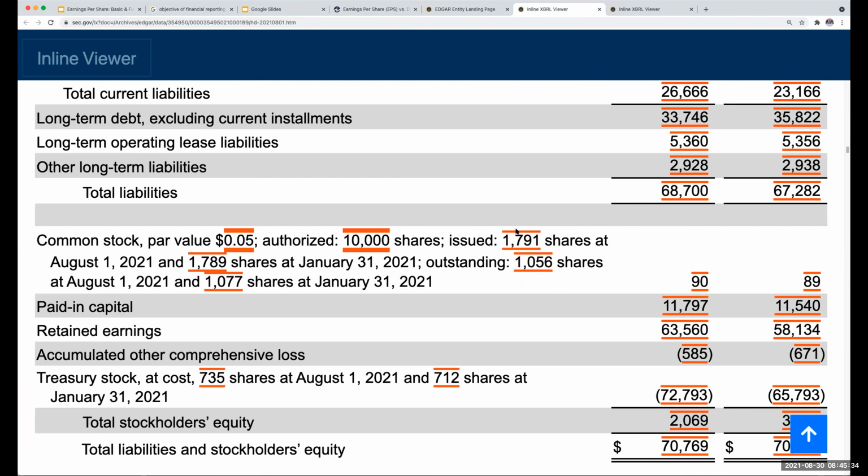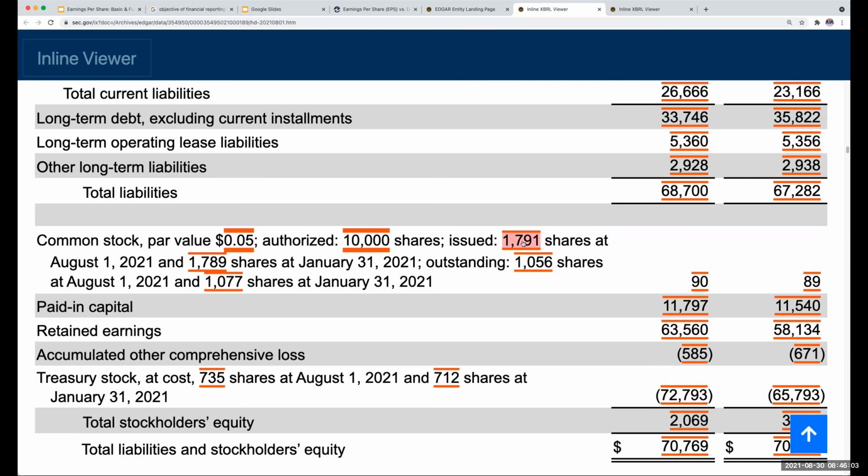It's because this represents roughly 735 million shares that the Home Depot has repurchased. So as you see right over here, 735 million shares. So Home Depot has repurchased 72 billion worth of its own stock. So as you look at this, right?